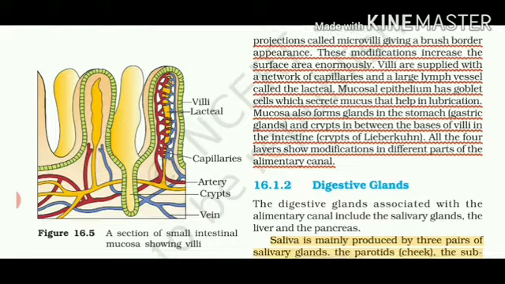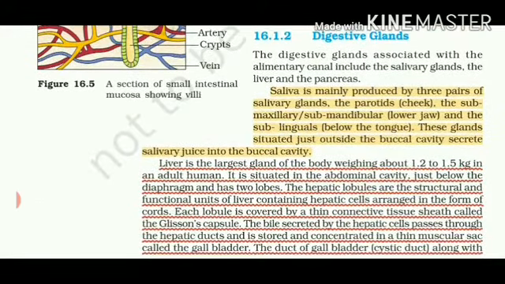Then we come to the next very important topic, digestive glands, without which digestion is impossible. Suppose we have to break down complex substances into simpler substances without the help of enzymes. It is not possible at all. Enzymes are proteinaceous substances which never undergo any reaction. They remain the same, but they increase the speed of the reaction. The reactants are converted into products with the help of enzymes, but enzymes are not used up in the reaction. So let's start with the first gland, called the salivary glands.